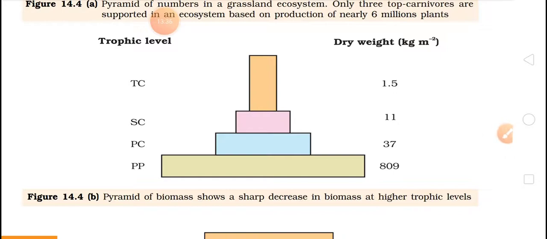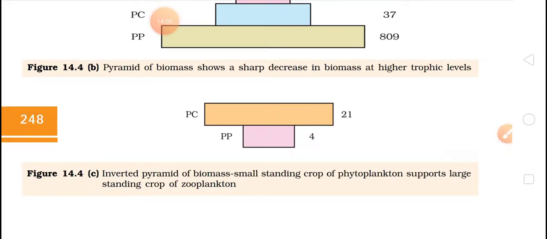Now this is the pyramid of biomass, that is, how much biomass is transferred. Again, in this pyramid the bottom will have more biomass, that is weight, followed by less at the primary consumer level, less in secondary, and a little less in tertiary. But we have an inverted pyramid of biomass also. A small standing crop of phytoplankton supports a large standing crop of zooplankton.